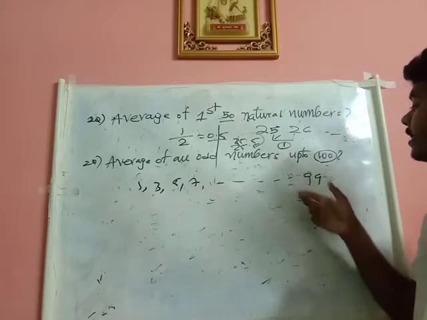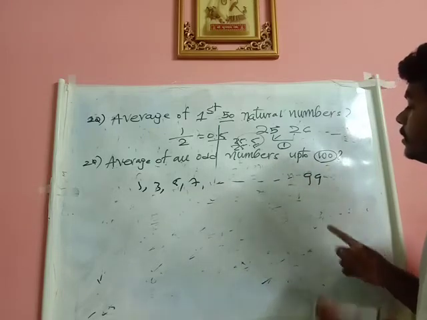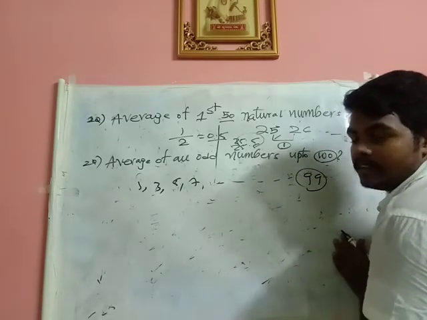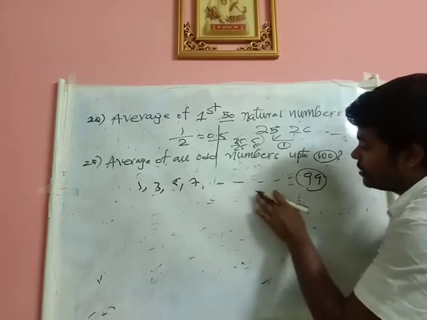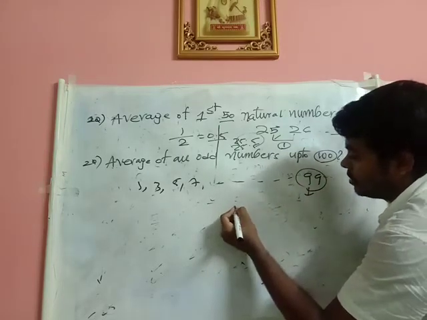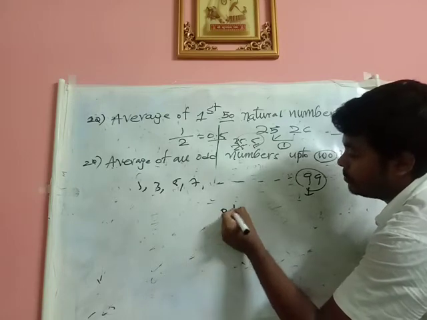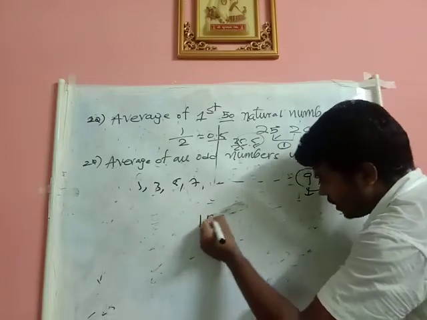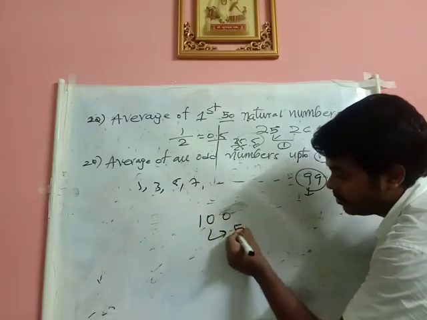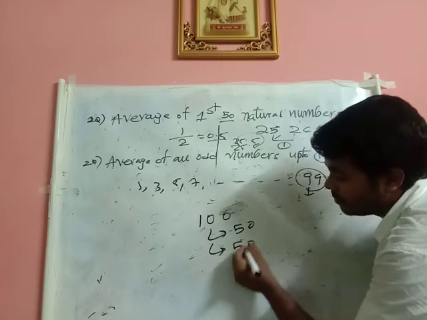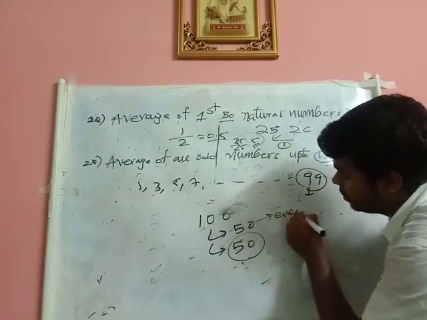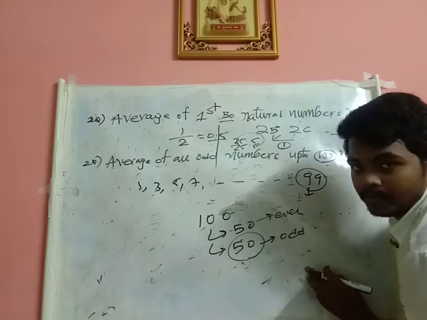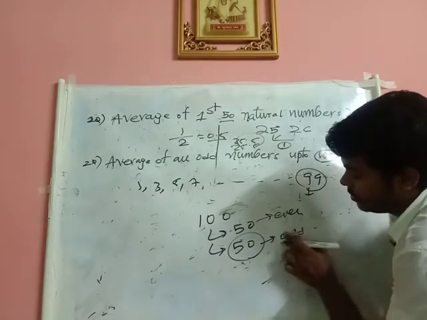Now see, 99 is odd or even? Definitely it is odd. But you will be telling that I am having 99, so the number of terms are odd, and you will be putting this wrong. You should not put like this, because if you take the first 100 numbers, how many even numbers will be there? You will be having 50 even numbers and 50 odd numbers. So 50 is even or odd? 50 is even. Means what? The number of terms are even.